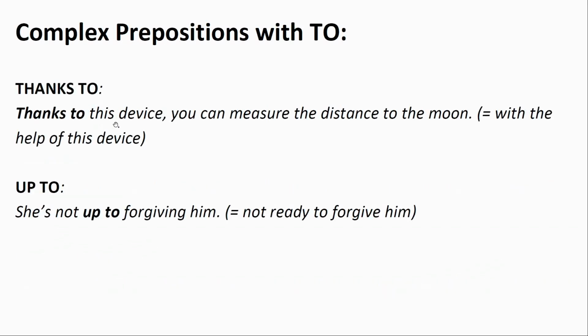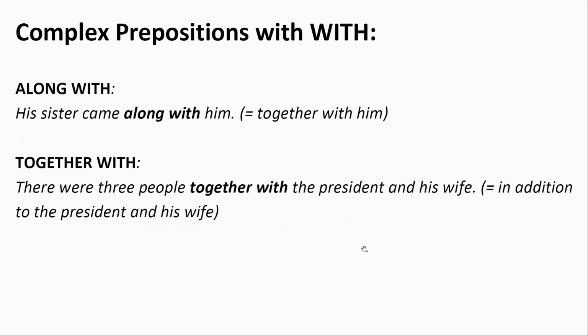Thanks to. Thanks to this device, you can measure the distance to the moon. So with the help of this device. Up to. She's not up to forgiving him. This means not ready to forgive him. Now some prepositions with with. Along with. His sister came along with him. So together with him. And together with. There are 3 people together with the president and his wife. So in addition to the president and his wife.